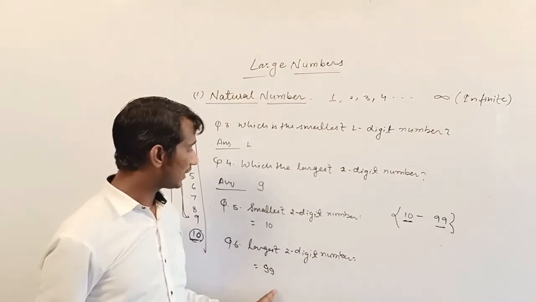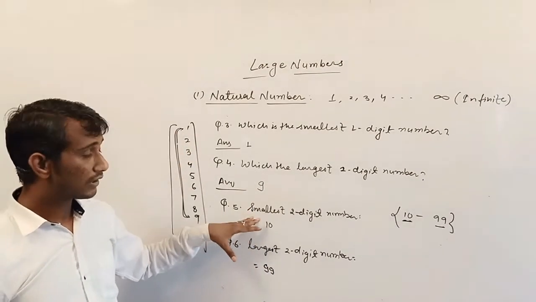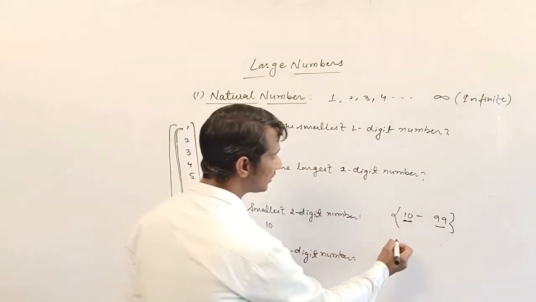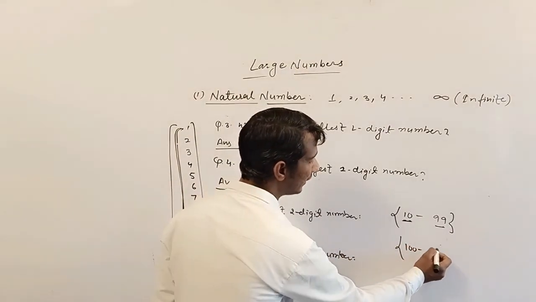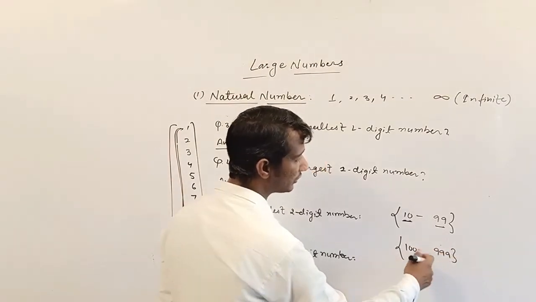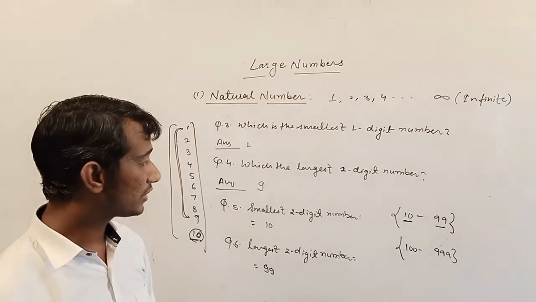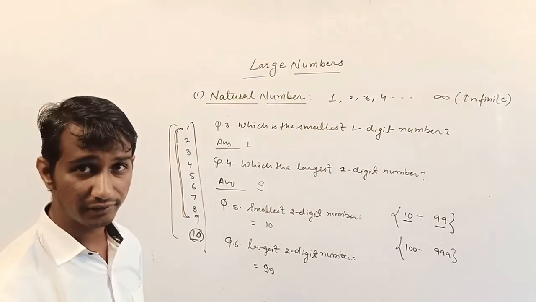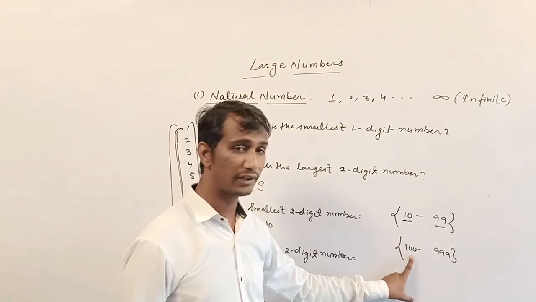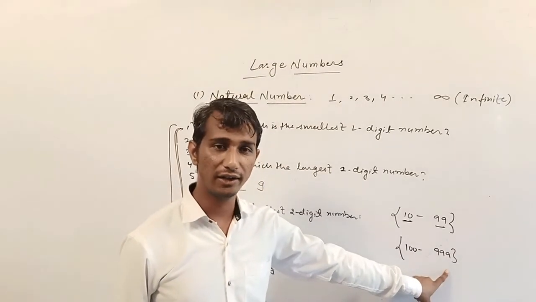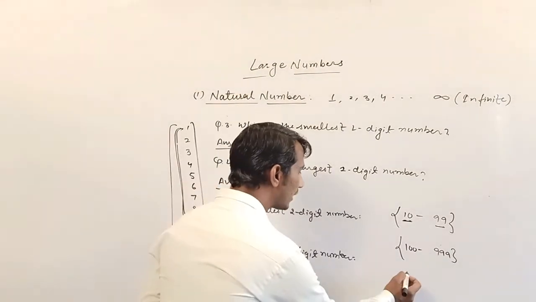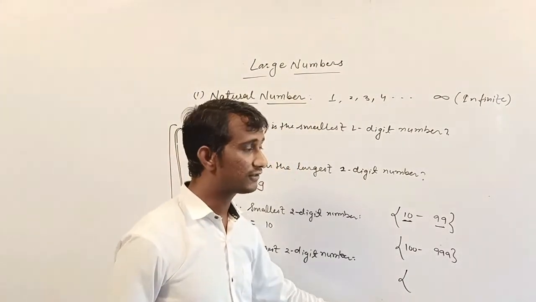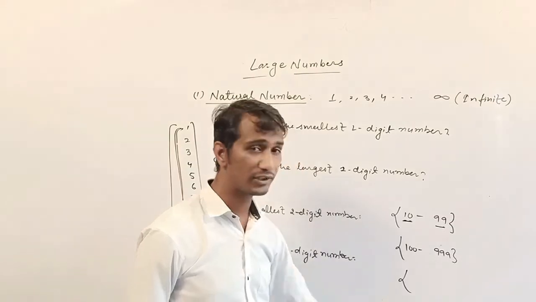Similarly you can frame other largest and smallest numbers. The smallest three digit number starts from 100 and ends with 999, because after 999 comes 1000, and 1000 has 4 digits. Understand? So the smallest three digit number is 100 and the largest three digit number is 999. Similarly you can frame the smallest 4 digit number and greatest 4 digit number, smallest 5 digit number, greatest 5 digit number.